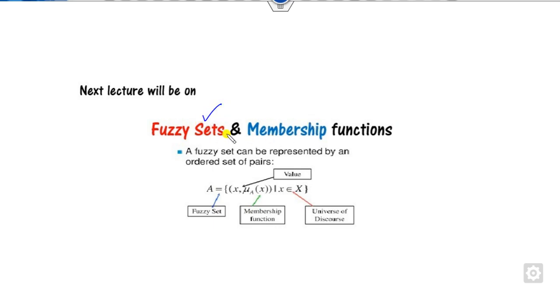We will see in our next class what the fuzzy set and the membership degrees are, in detail about their features.